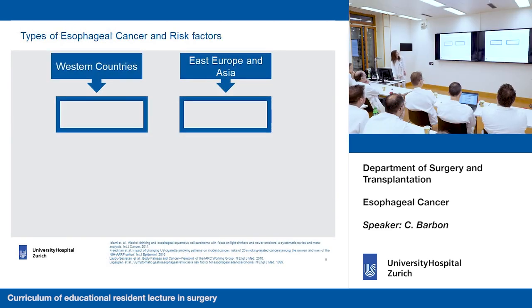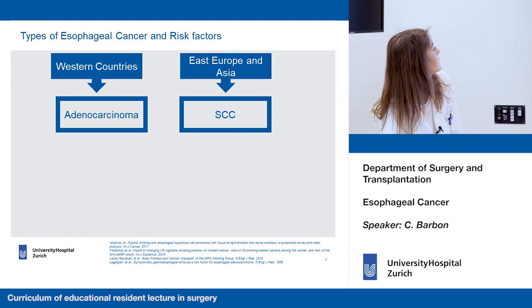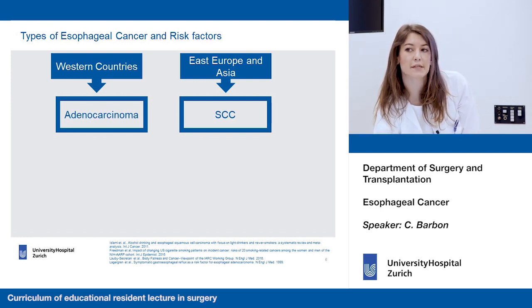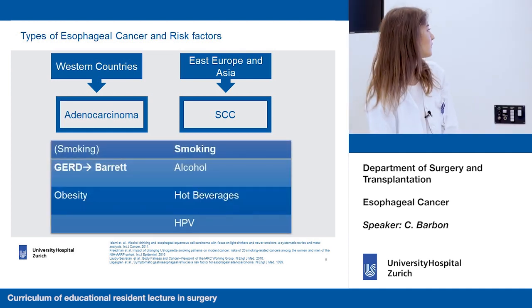So which types of esophageal cancers are there? Question to my colleagues. There's the adenocarcinoma and the squamous cell carcinoma. So these are the two main cancers. And can someone also please tell me the risk factors for these two cancers? Reflux for adenocarcinoma and smoking for squamous cell carcinoma. Okay, thanks.